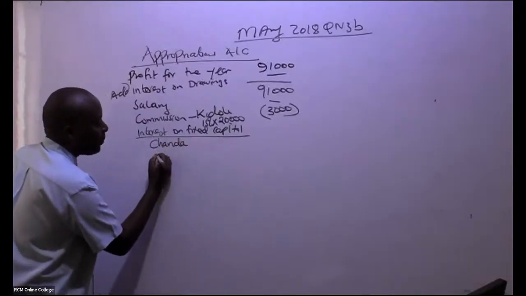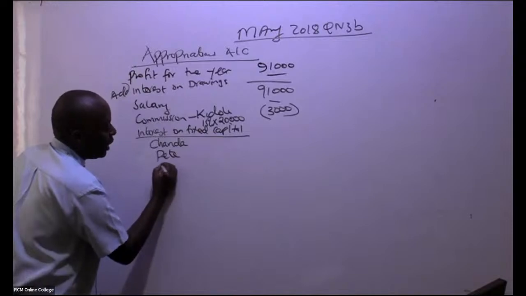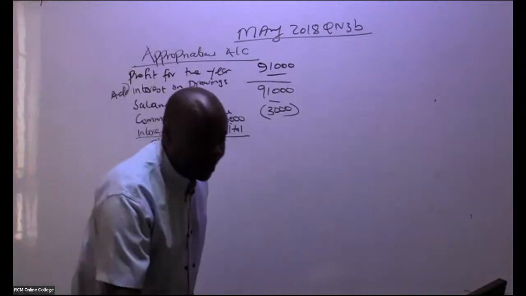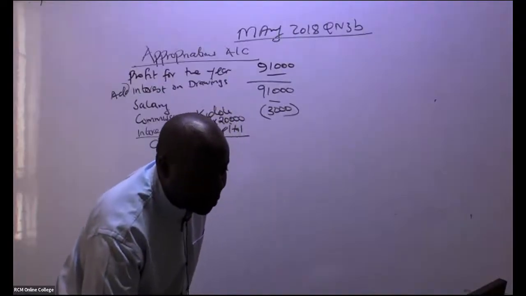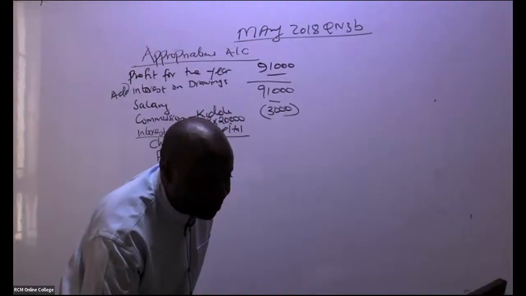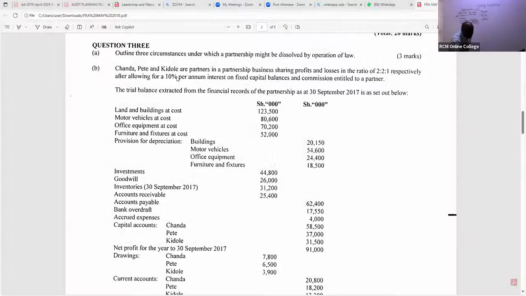We have Chanda, we have Pete, and then we have EE. Already Sharon is giving us the total. Thank you so much, Sharon. You can see the interest is 10% per annum on fixed capital balances. So each one of them will be getting 10%.